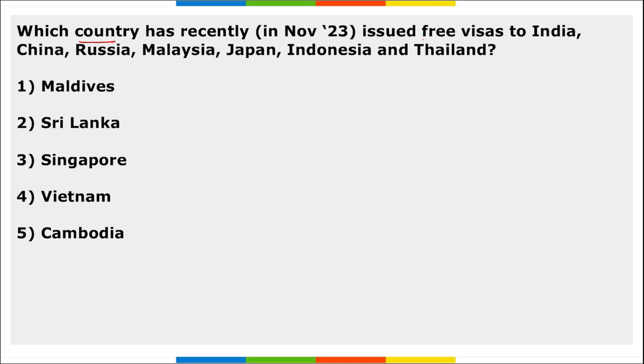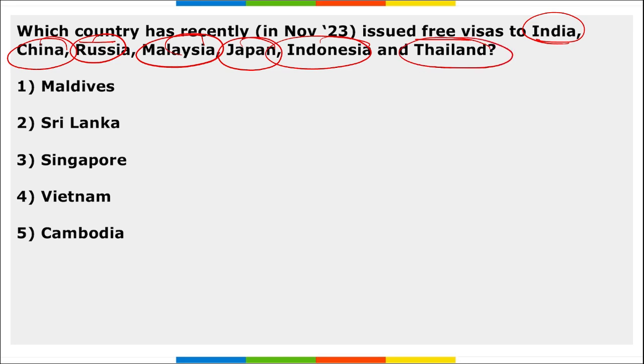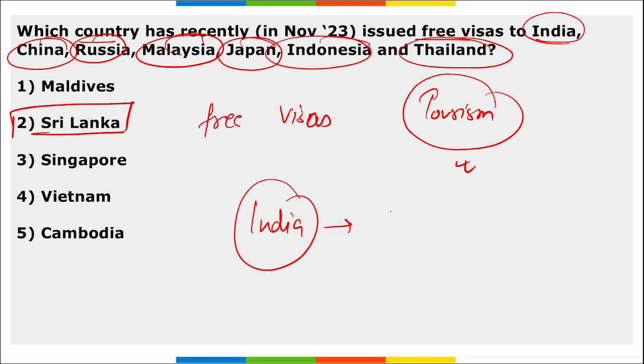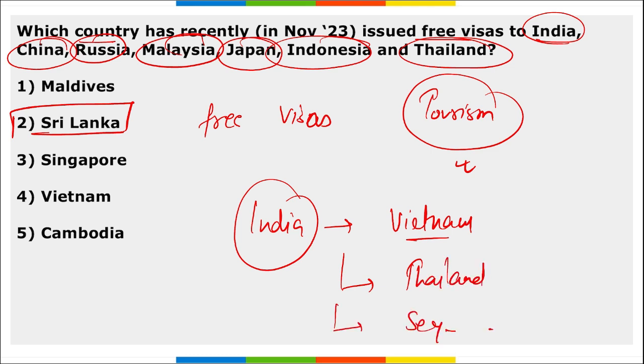Next, which country recently issued free visas to India, China, Russia, Malaysia, Japan, Indonesia, and Thailand? Which is that country? It is Sri Lanka. Right? Sri Lanka is recently giving free visas so that more tourism can come to their country and this sector can boost. Also remember, to India recently, Vietnam is also planning on giving free visas. Thailand has given free visas. You can go to Seychelles for the trip also for boosting their tourism, right?